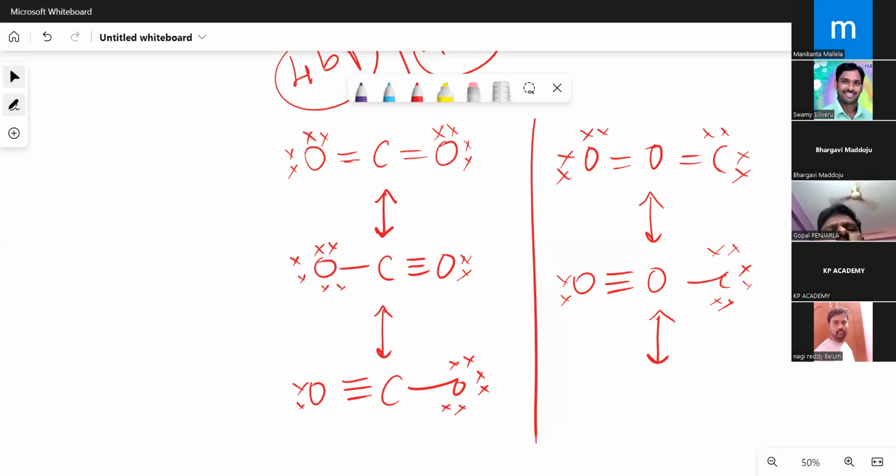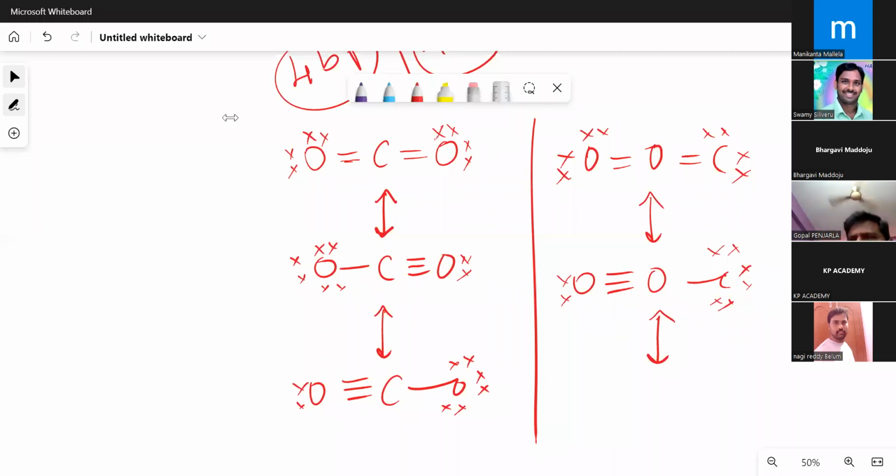And the bond formed due to sharing of electrons is called a covalent bond, and the bond formed due to transfer of electrons is called the ionic bond or electrovalent bond.